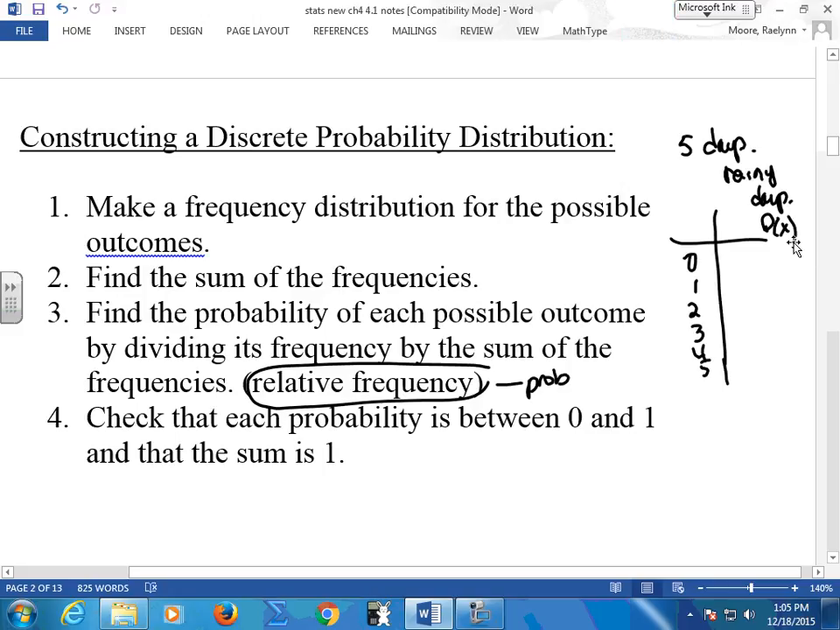And we're going to check that all your probabilities in here fall between 0 and 1, and that the sum of all my probabilities adds up to 1. Okay? It'll make sense once we start doing it.